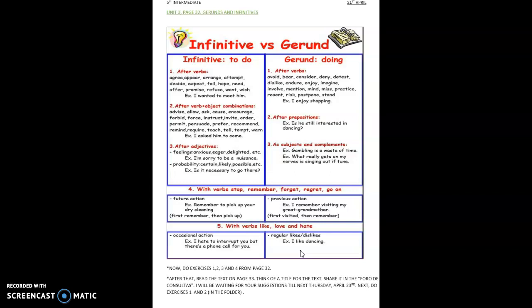These exercises, you will have to do them some in the book, some in the folder. Pay attention to the video because there you have everything explained.